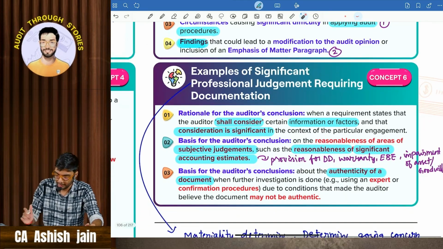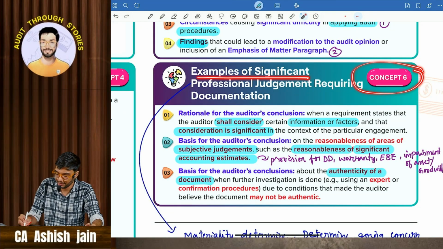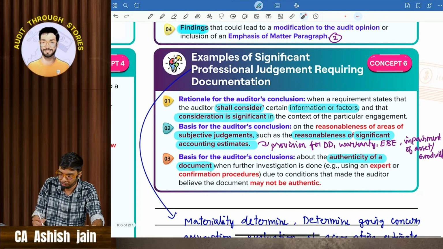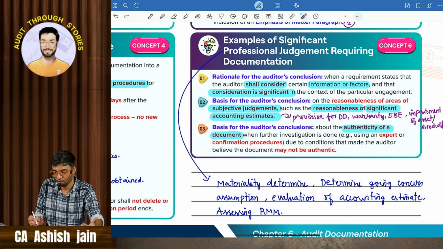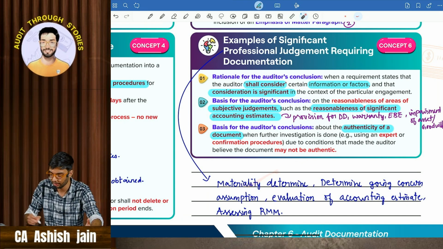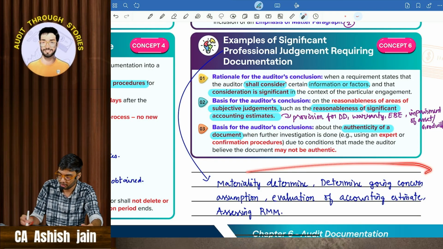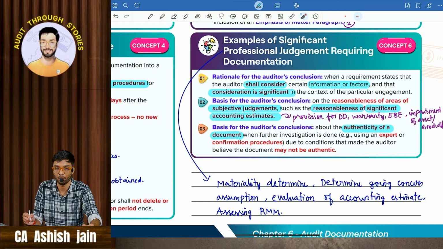That's it. Okay, then comes example of concept number 6, which is example of significant professional judgment requiring documentation. First of all, try to understand the meaning of that particular word, significant professional judgment. I have given few examples of significant professional judgment, which are materiality, determining going concern assumption, evaluating accounting estimates, assessing the risk of material misstatement as per SA 315. So these are all significant professional judgments. Okay, so determining materiality can vary from auditor to auditor.